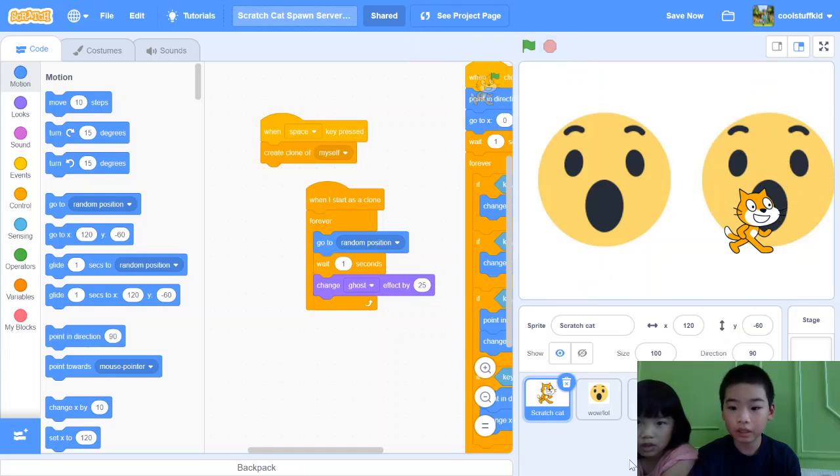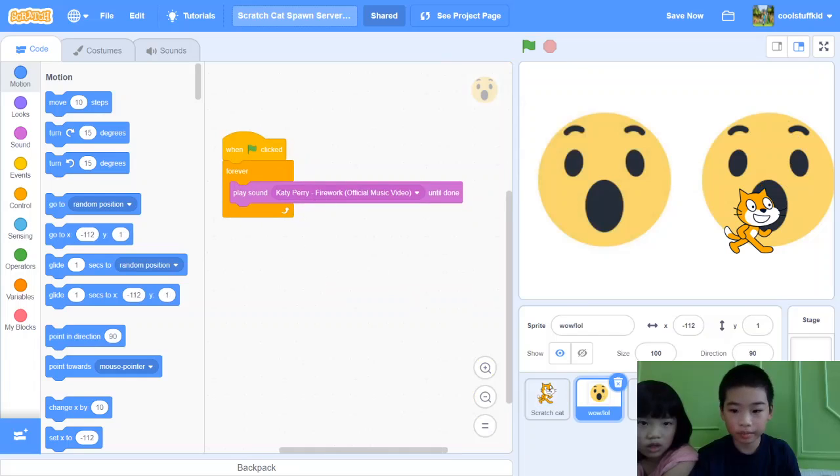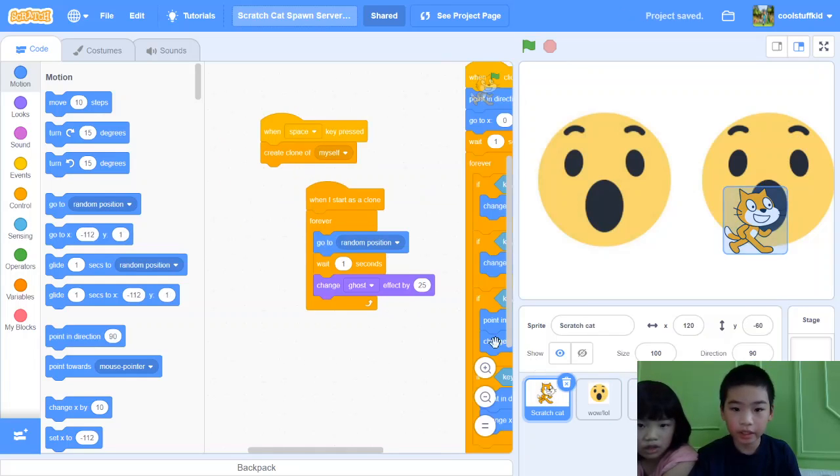And then right here it says forever play a song. Okay. And then it will spawn cats forever. Okay, and that's it.